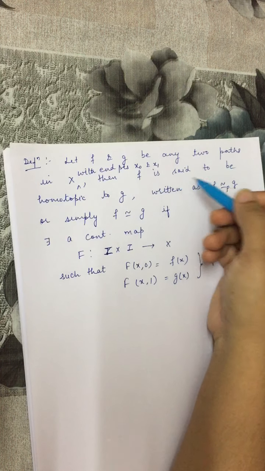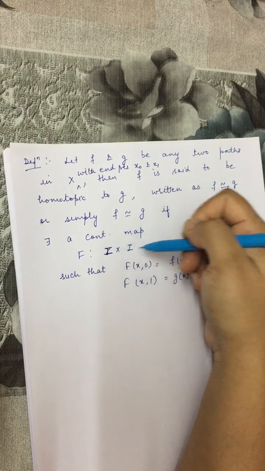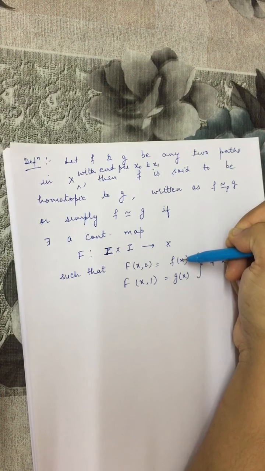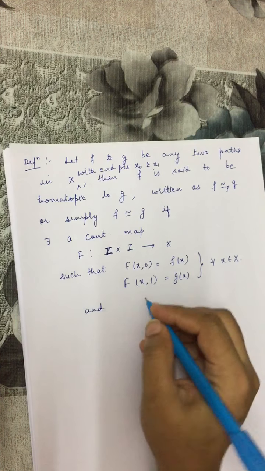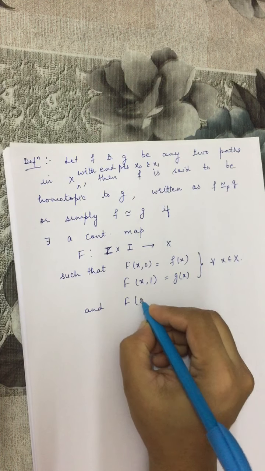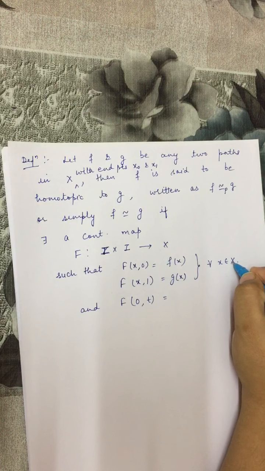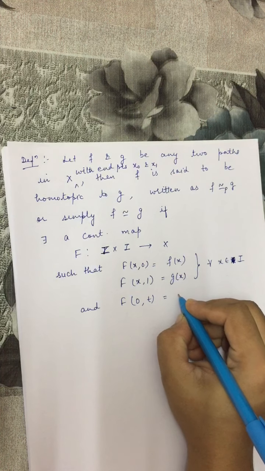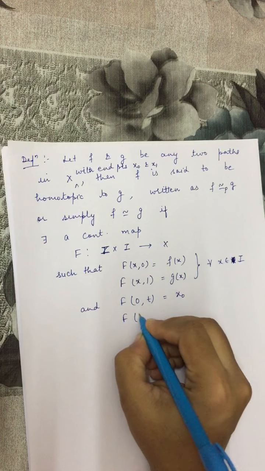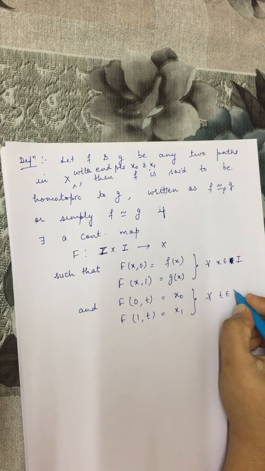Then we will call f homotopic to g if there exists a continuous map from I cross I to x such that F(x,0) is f(x), F(x,1) is g(x) for all x in I, and here again one more condition is added: F(0,t) is x0 and F(1,t) is x1 for all t in I.